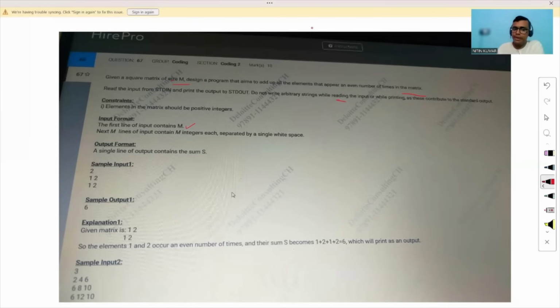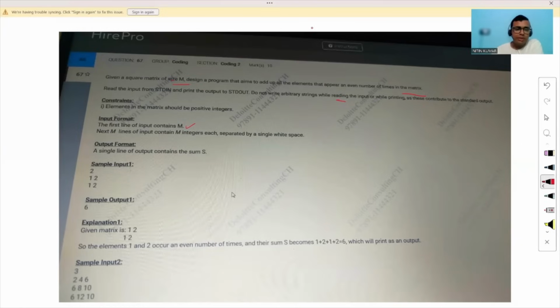Now the output format is a single line output containing the sum. So we have to simply return a value, here s, which will contain the sum of the elements occurring an even number of times in the matrix. Okay, that's clear. Now, to better understand this problem, let's take a given example.